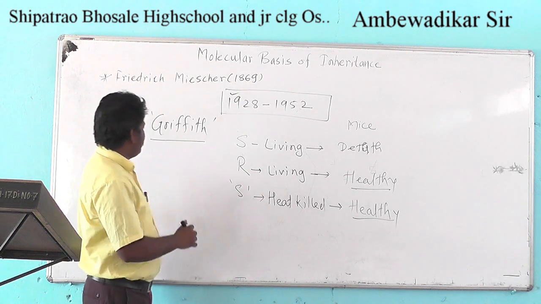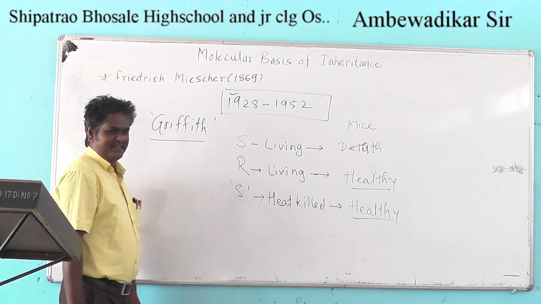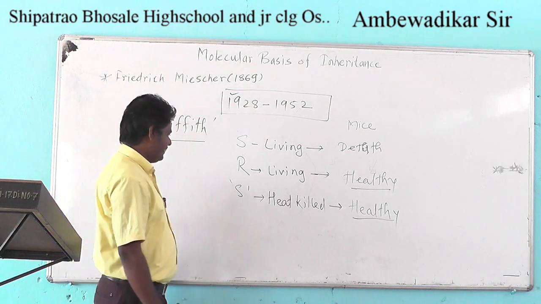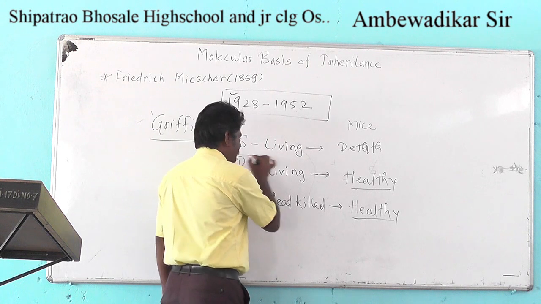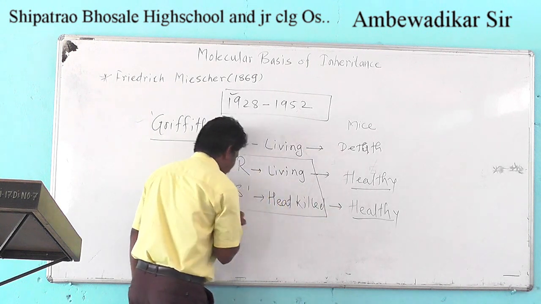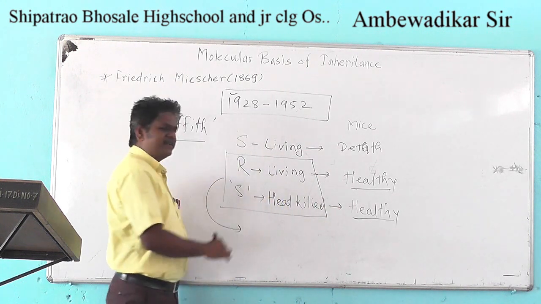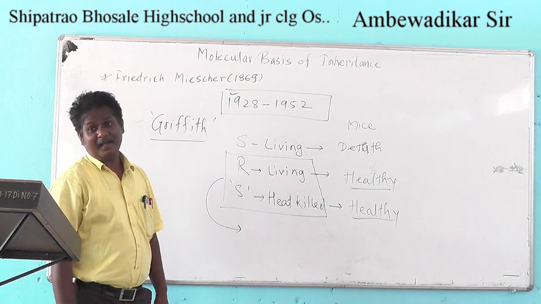Next experiment, which was conducted by Griffith in 1928: if these two factors are included together, what will happen?